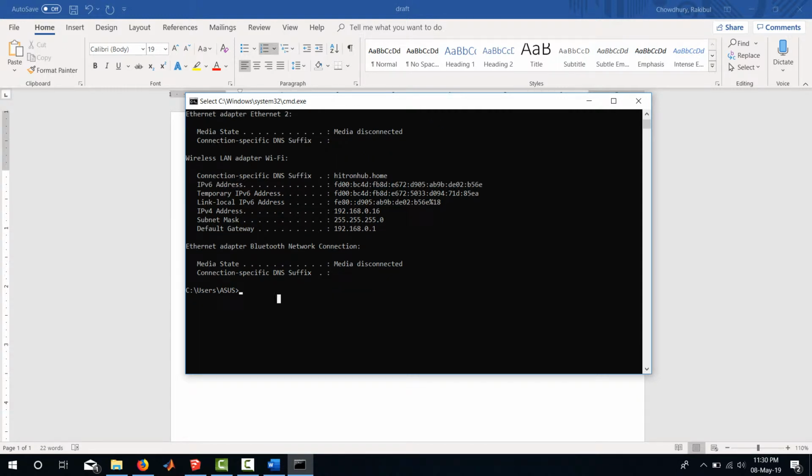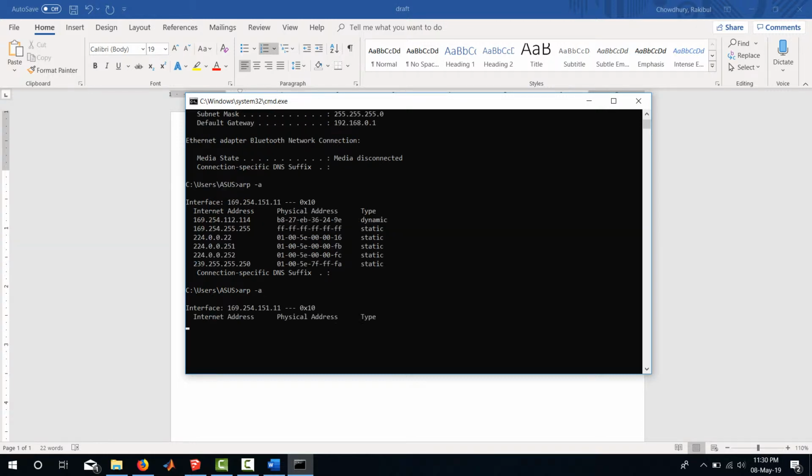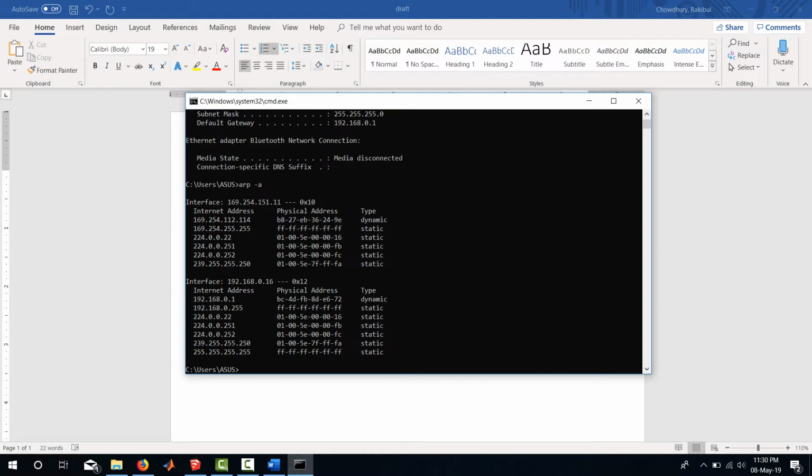169.254. And to know what the IP address is, I have to write arp -a, and then press enter. So 169.254, this is the IP address of the devices connected over the Ethernet cable, and this is my Raspberry Pi.